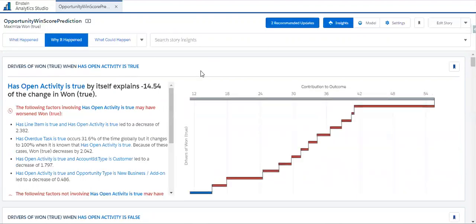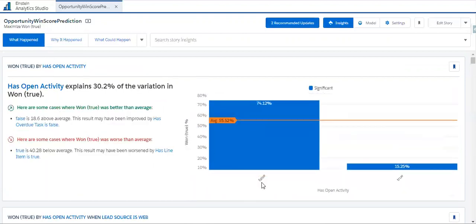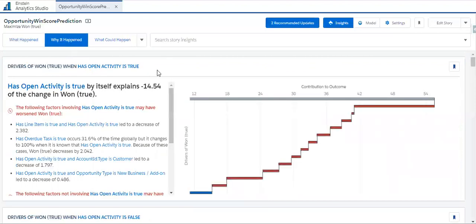Why it happened gives us the deep level analysis, or deep level insights, of our opportunity history data. Here, for example, we already saw that if has open activity is false, we see the highest share of winning opportunities. So why did it happen? Here we can see how has open activity being false, along with other factors, caused the highest amount of winning opportunities. Here we need to minimize the screen, and only then will it show larger.